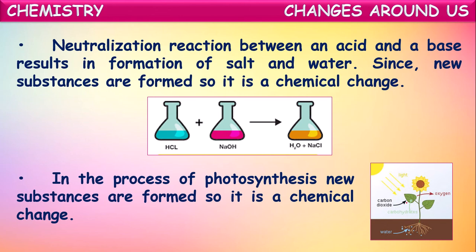So what we have to observe here is that initially the substances taken are carbon dioxide and water. These are changed into carbohydrates and oxygen. So new substances are formed which have entirely different properties from the original substances taken, and hence photosynthesis is also one of the examples of chemical changes.